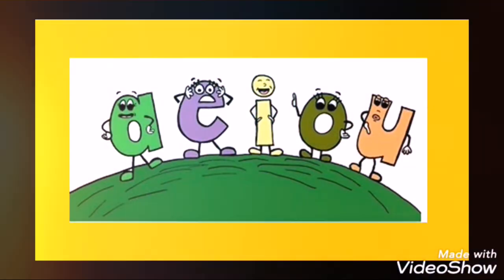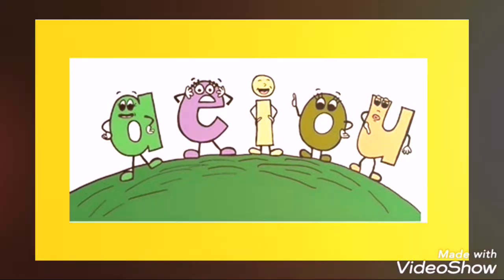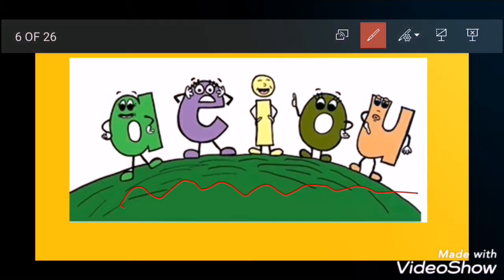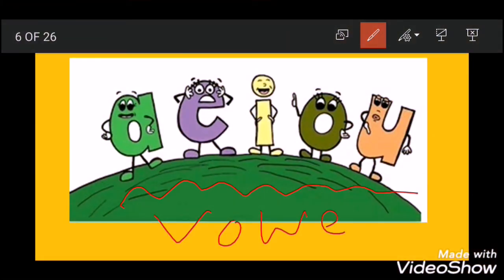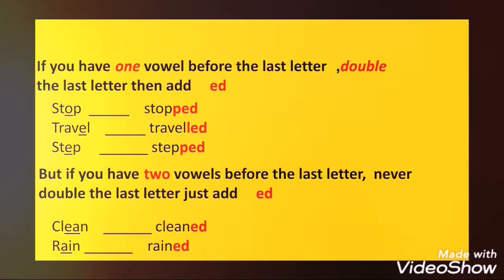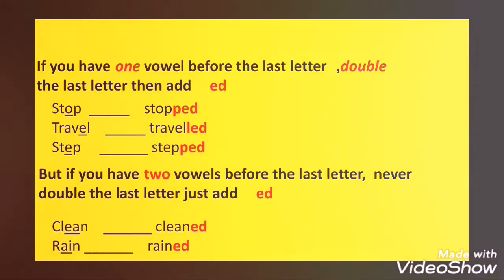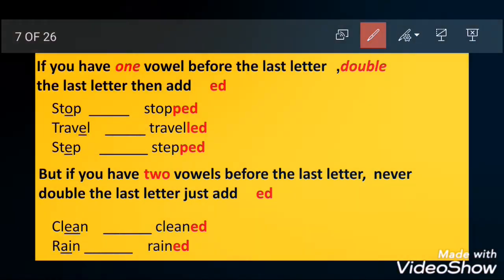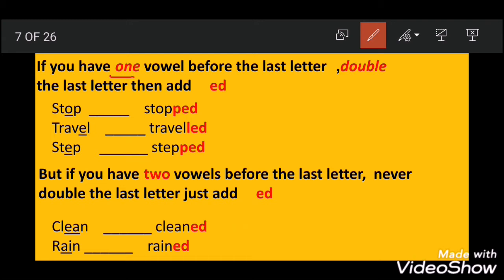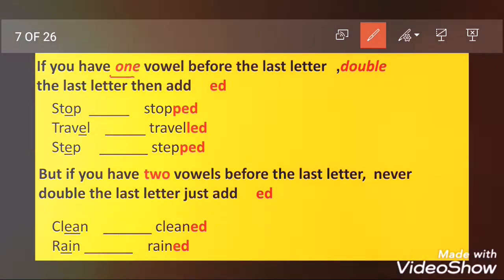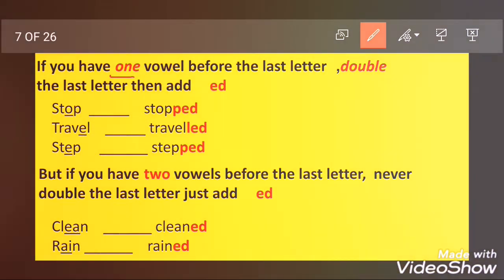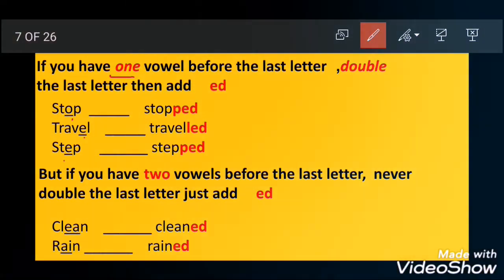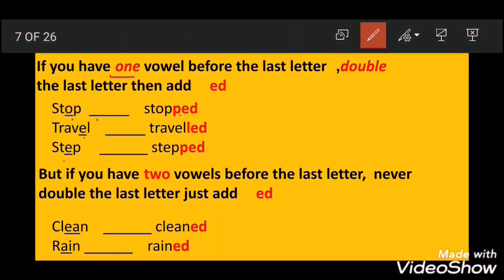Okay, what about this slide? We have A, E, I, O, U. What are these? These are the vowels, the vowel letters, okay? So the first rule here: if you have one vowel before the last letter in the verb, double the last letter, then add ed. Like stop. What do you have before the last letter? O. Travel, E. Step, E. So what are you going to do? Double the last letter, okay?